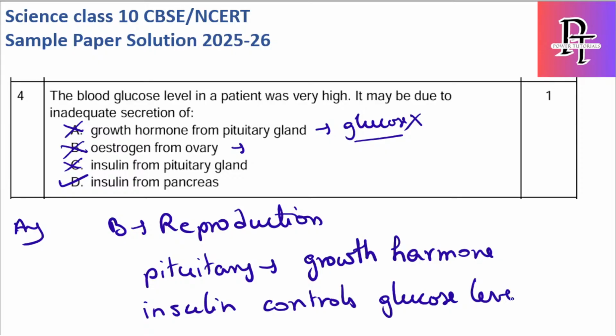So if insulin is not generated by pancreas, it leads to diabetes, and they have to give extra insulin from outside, like insulin injections and insulin tablets, in the form of external agents. You have to provide insulin to control glucose. So insulin is a hormone which is secreted by pancreas, and if it is low, then the blood glucose level will increase.